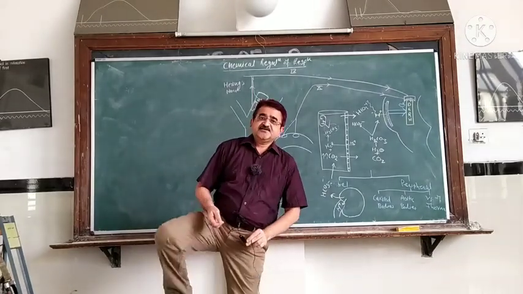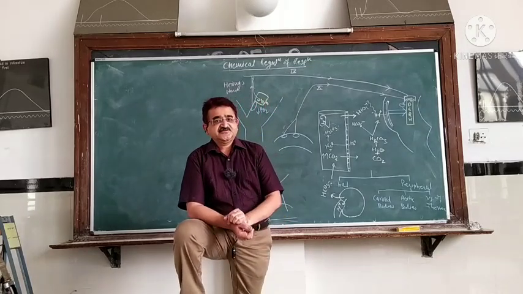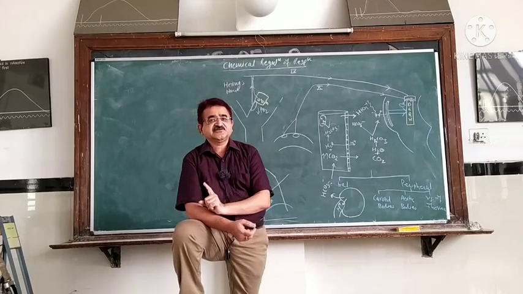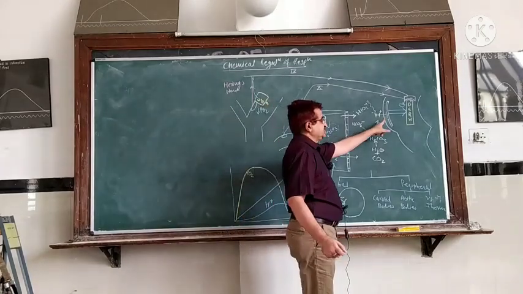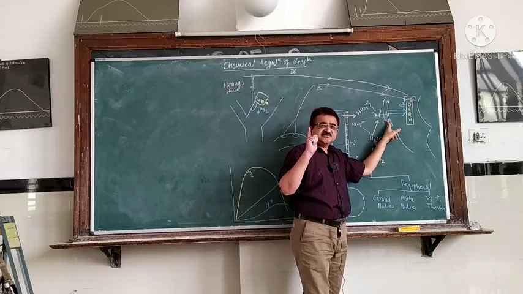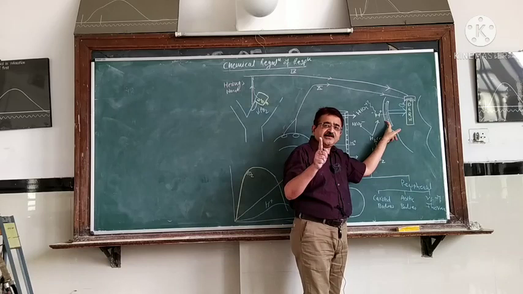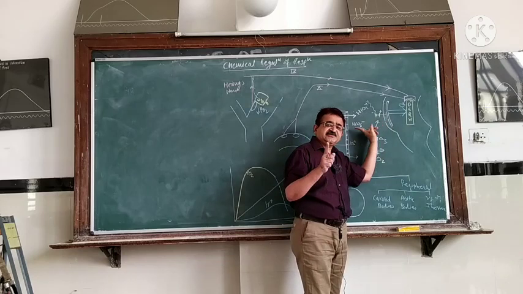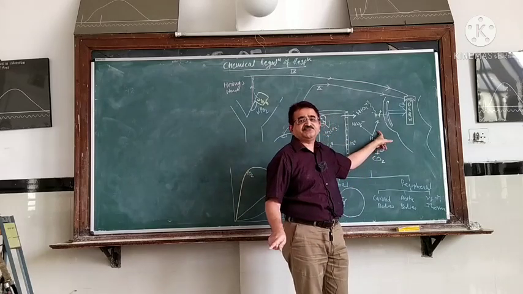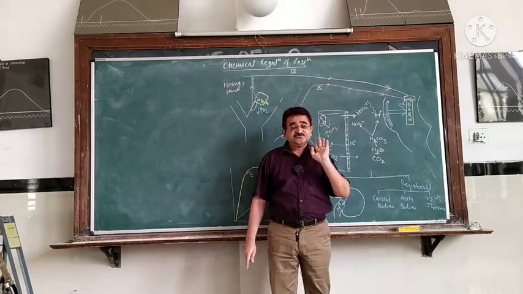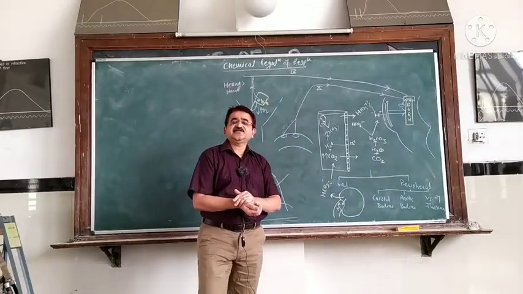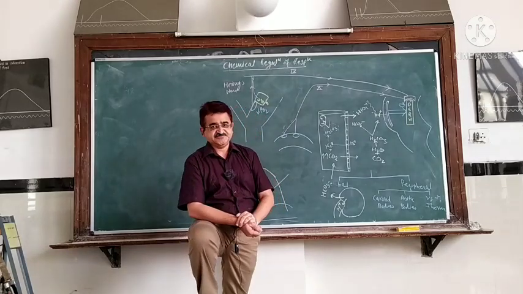Next, central chemoreceptors. Remember, central chemoreceptors are never stimulated by oxygen, that is, by a fall in the partial pressure of oxygen. So central chemoreceptors are stimulated by the primary stimulus, that is the H plus, and the secondary stimulus, the CO2, and they are never stimulated by a fall in the PO2. So this is about the role of central chemoreceptor in the regulation of respiration.